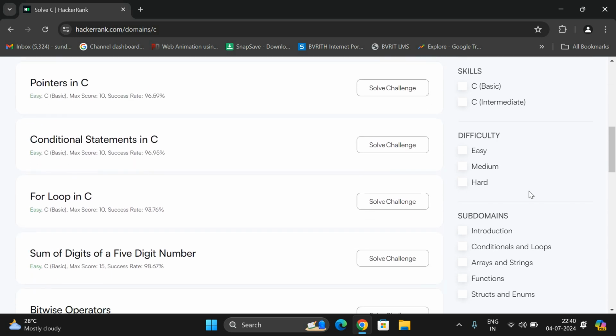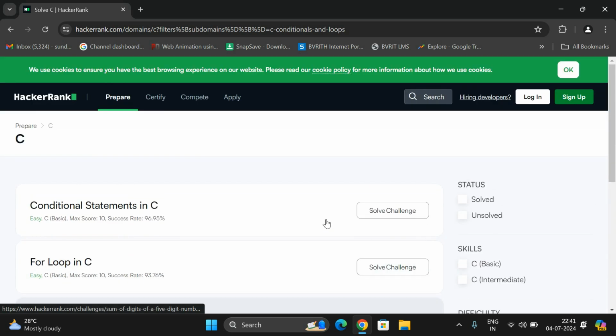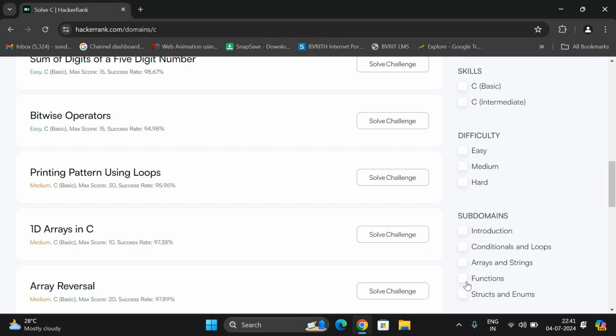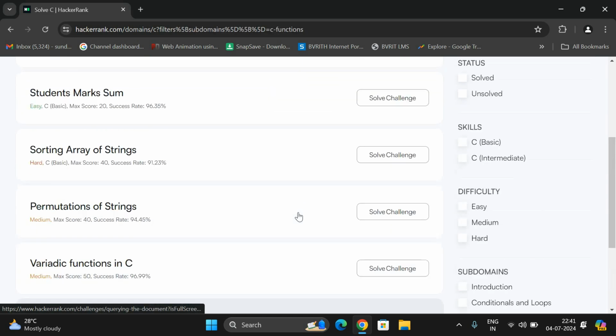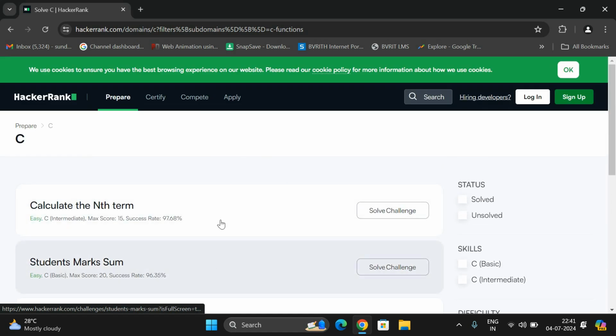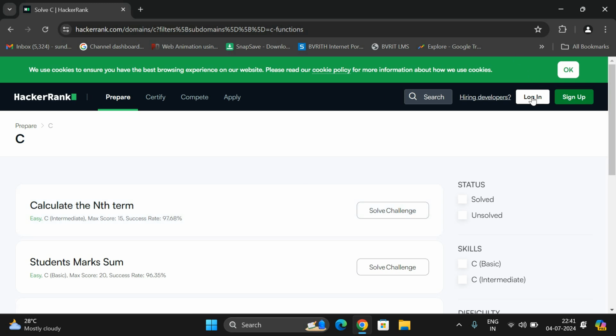And also you can filter the problems using subdomains. If you want to solve problems on conditional loops, you can go with conditionals and loops. That is a control structure, so you'll be getting all the problems related to control structures. And if you want to solve problems on functions, click on functions. You will be getting the problems related to the functions concept. Like this you can solve the problems. Don't worry, you can simply log in with your Google account, no problems, and you can start practicing coding.